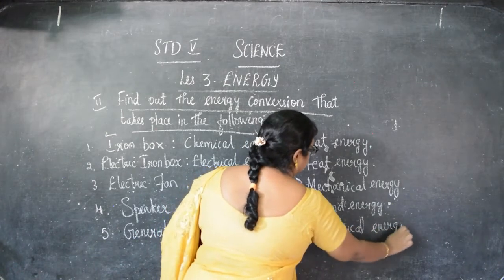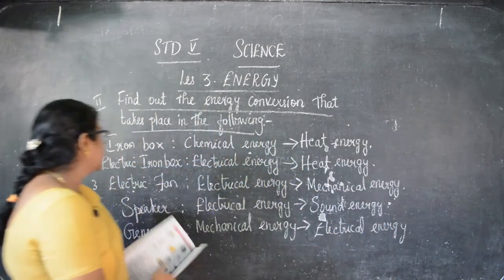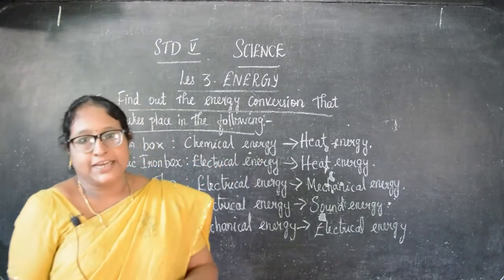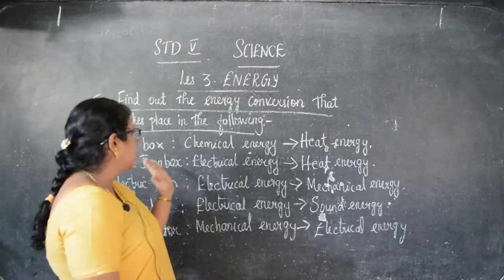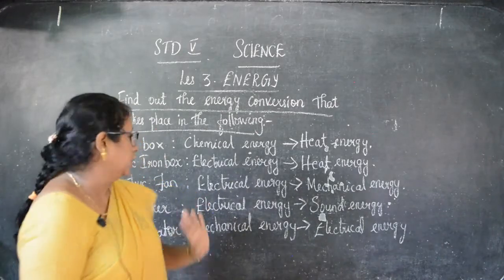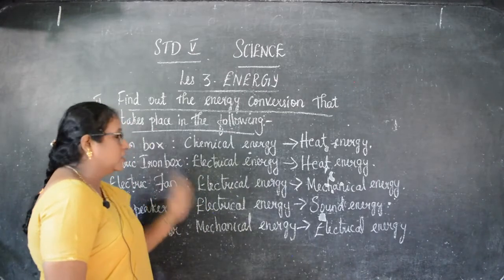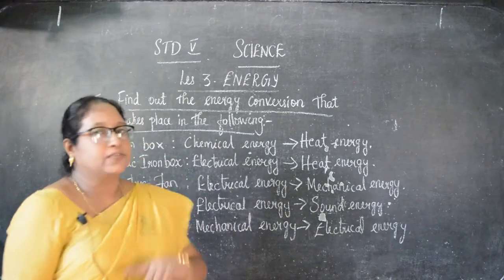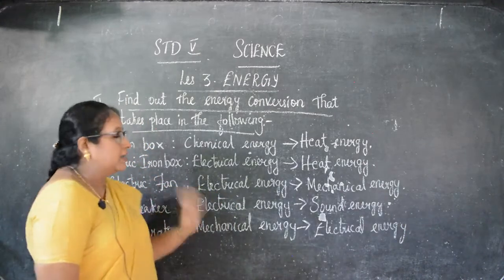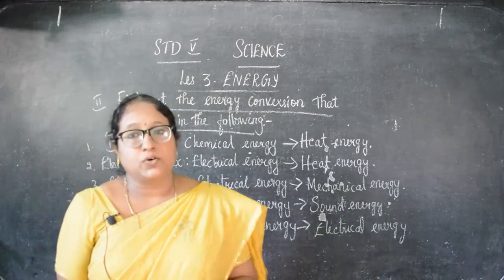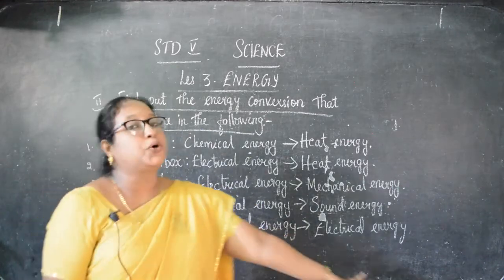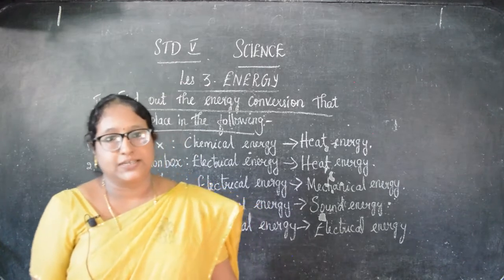Okay, children, do you understand this conversion? Iron box: chemical energy converted into heat energy. Then electric iron box: electrical energy is converted into heat energy. Then electric fan: electric energy converted into mechanical energy. Then speaker: electric energy converted into sound energy. Then generator: mechanical energy converted into electrical energy. Do you understand this, children?